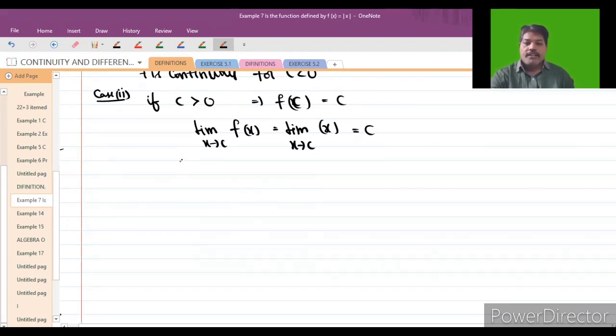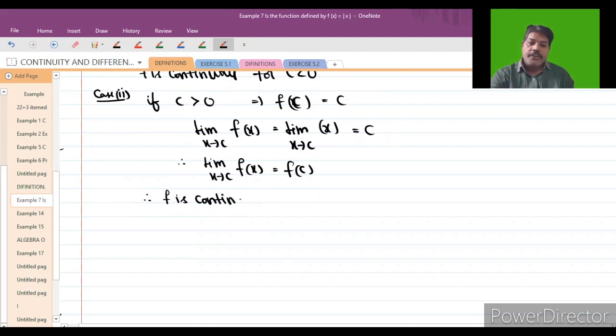Therefore, the limit as x tends to c of f of x is equal to f of c for c greater than 0. Therefore f is continuous at c greater than 0.